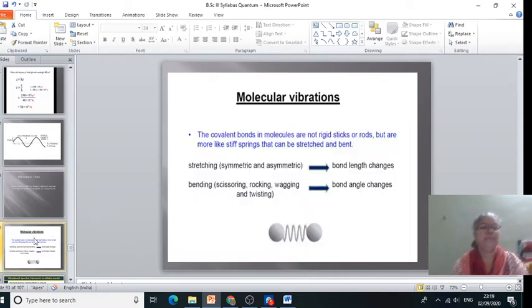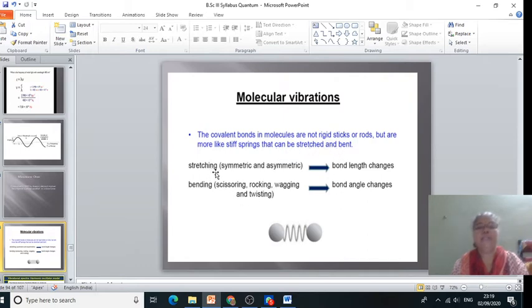Then here, our diatomic molecule is two masses connected with the help of a spring. The covalent bonds in molecules are not rigid sticks or rods, but are more like stiff springs that can be stretched and bent.